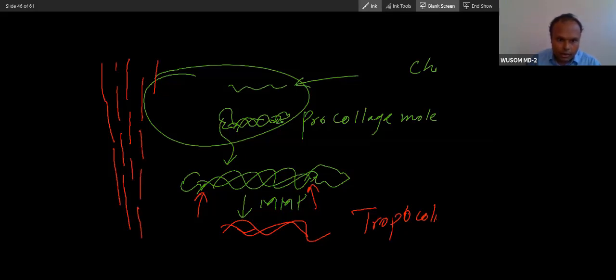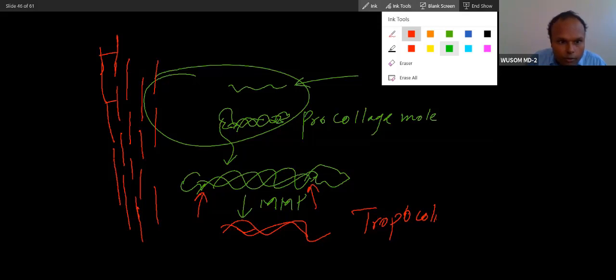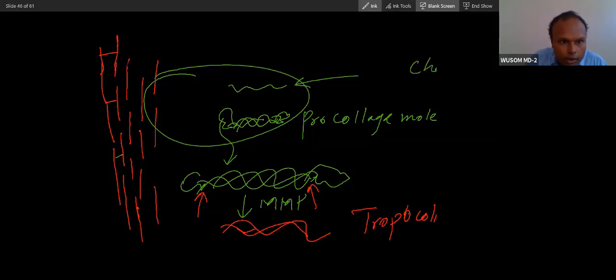Like this. And there will be formation, in this bit, of a very different type of covalent bond, very specific to collagen. I will tell you what type of covalent bond. So there will be formation of a covalent bond here. And this is not a disulfide bond. This is a different type of covalent bond.